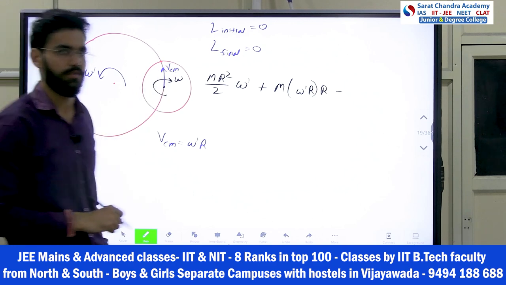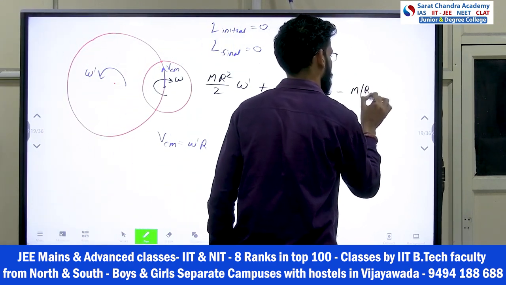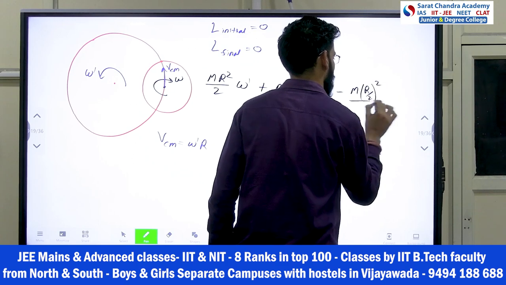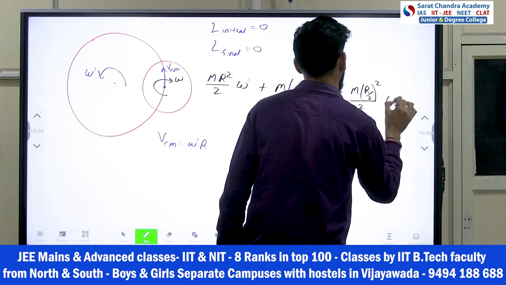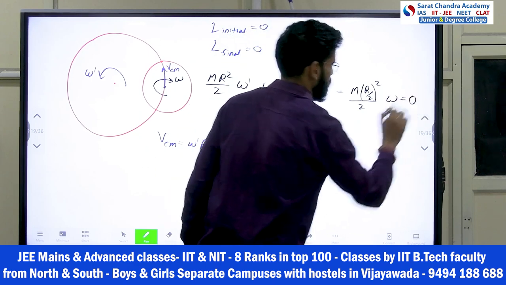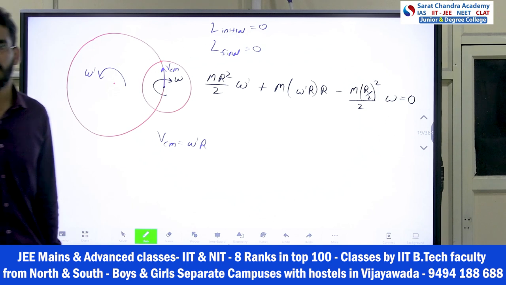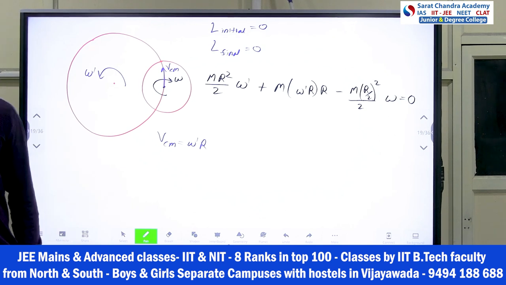What is the moment of inertia of the smaller disc? I is mr square by 2, so R is what? R by 2. Mr square by 2 into omega is equal to 0. Final angular momentum is equal to initial angular momentum. I hope you understood this thing.